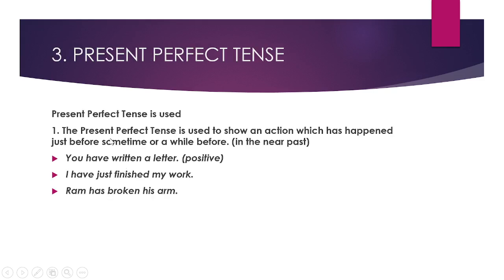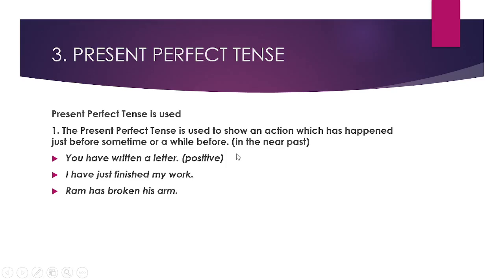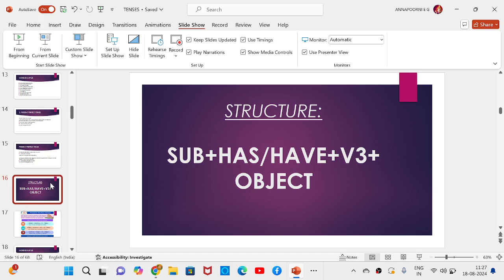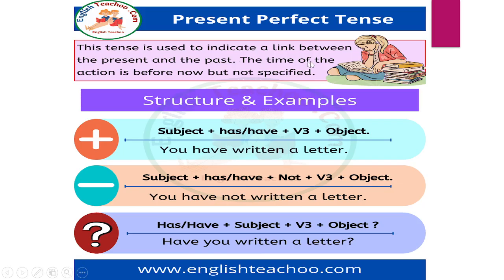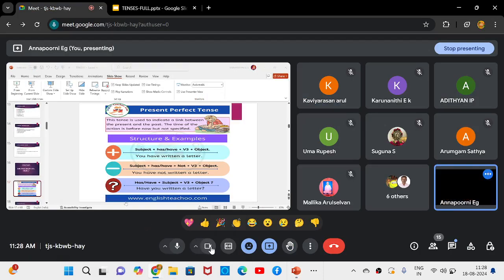So there are totally three uses. The first use is to show an action which is completed in the recent past. Second one is to show past actions whose time is not given. And the third use is to express an action which happened before the expected time in the past. And the structure of this tense is subject plus has or have plus V3 plus object. Now we have an explanation here. Present perfect tense. Can somebody read this definition for me? The one in the pink color box.